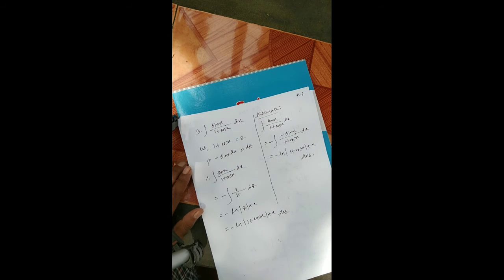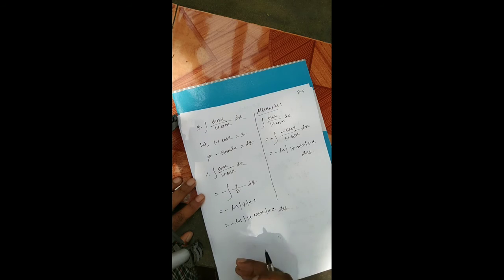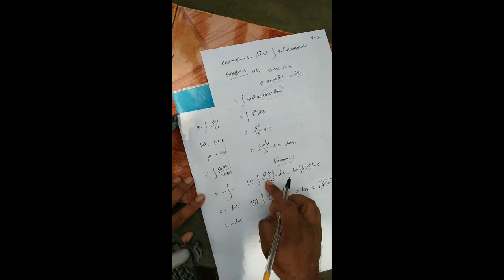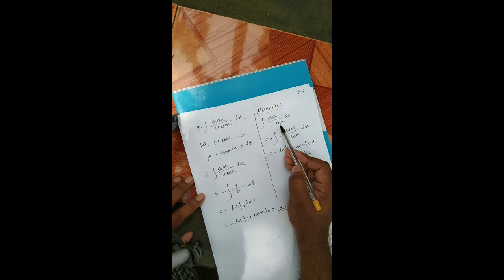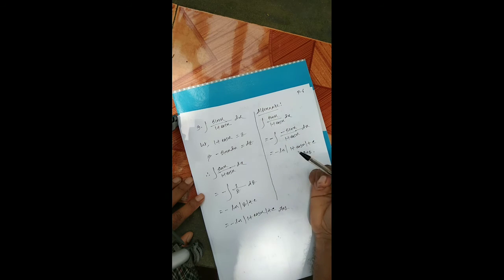This is the answer. Now in a question, if we apply this formula, we try to make the derivative of the numerator equal to the denominator, then we can easily find its answer.